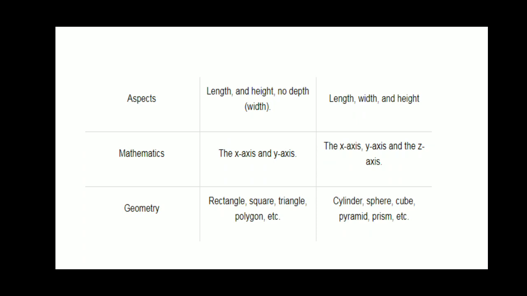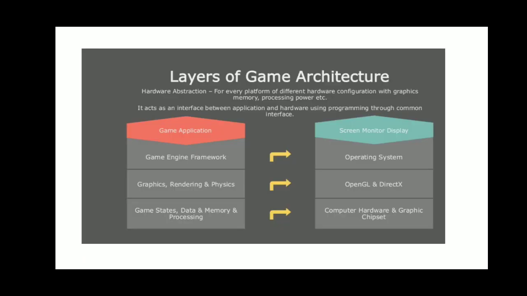Mathematics: when we think of it logically, 2D can have x and y axes, 3D can have the x, y and z axes. Geometry: when I talk about 2D objects, they will be rectangle, square, triangle and polygon. When we talk about 3D objects, they can be cylinder, sphere, cube, pyramid and prism. So we'll stop here for this particular thing.